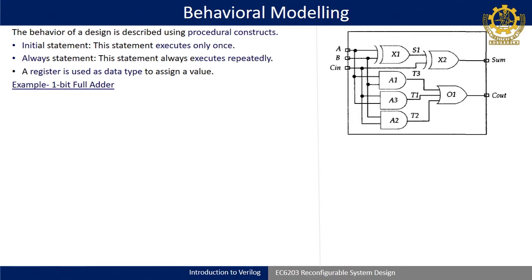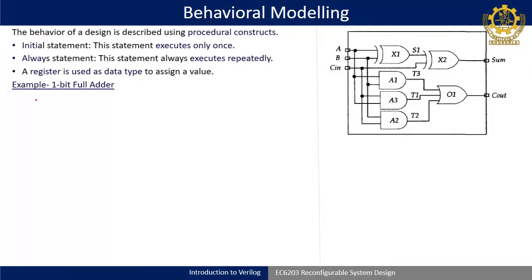In summary, you can remember that for data flow modeling and structural modeling you have to use wire, and for behavioral modeling you have to use register, and again we will see what is the condition to use register after writing the code. We can also model combinational design using behavioral level modeling. It is not always that you will model a sequential design like flip flop, counter or memory in behavioral level modeling. We may have combinational blocks also.